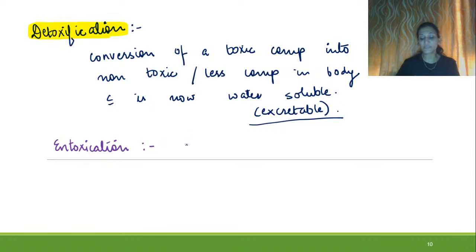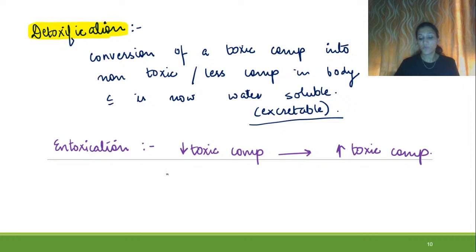What happens in this conversion? Conversion of a toxic compound into a more toxic compound, or conversion of a less toxic compound into a more toxic compound, comes under